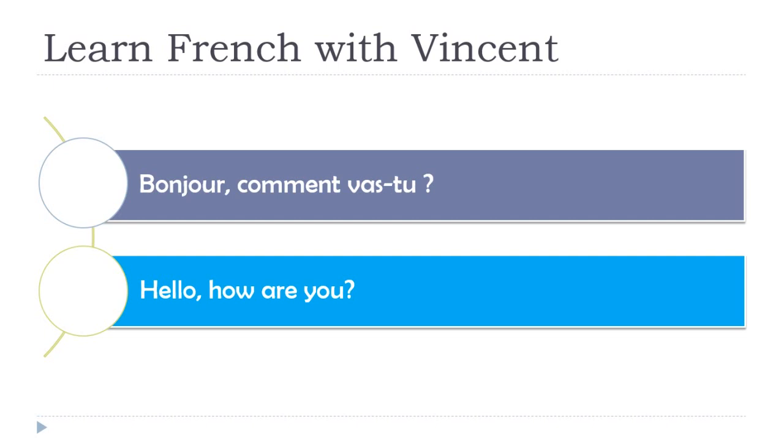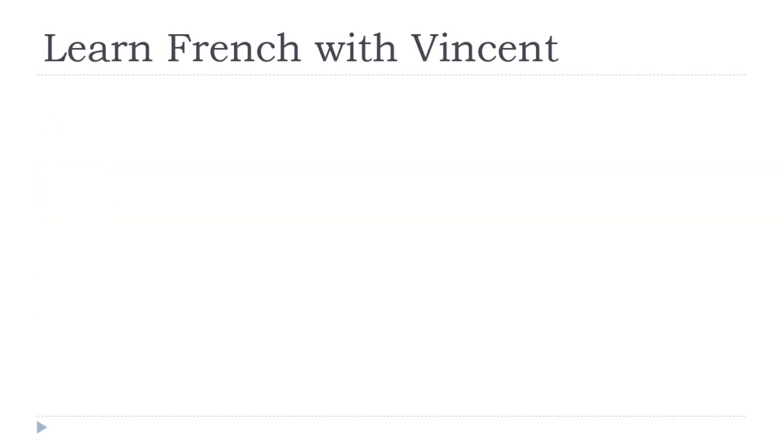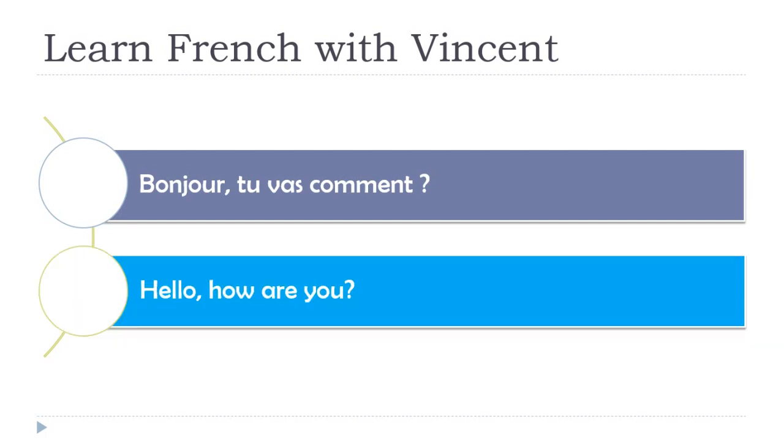After that, you will see that the person will invite you at one point to switch and to use tu. But it's like a ritual, something that we need to do. So first you go with vous, and after that, you can use this bonjour, comment vas-tu once you have agreed together to use the tu. Bonjour, tu vas comment? So the same thing. We are using this informal you, and as you can see, I'm keeping the same order, subject, verb.